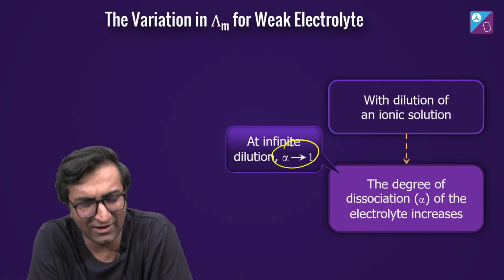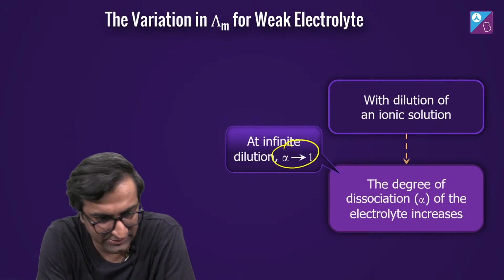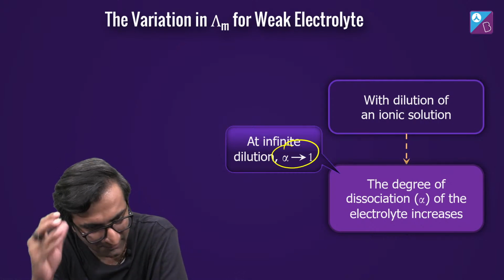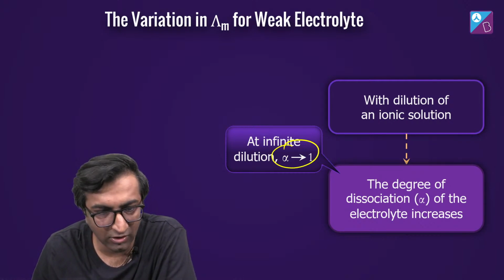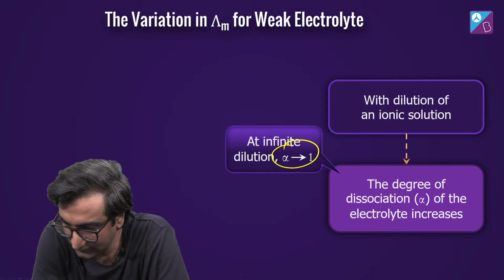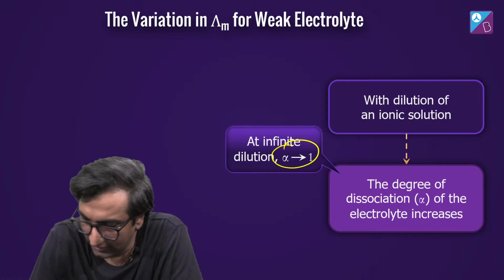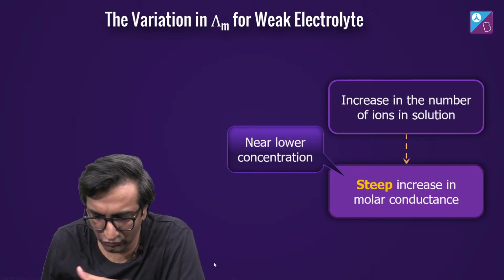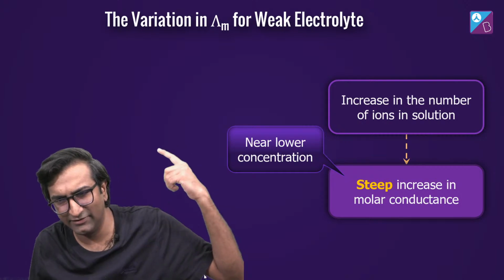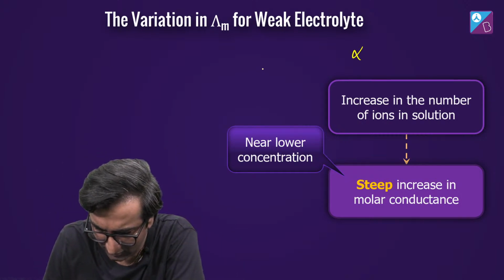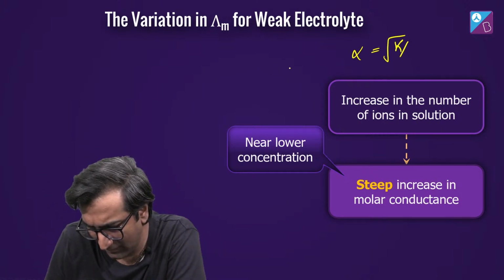So at infinite dilution, alpha almost tends to 1. You remember this from Oswald's dilution law, as Priyanshu just said. Very correct. And you know how it works: if concentration becomes very low, there is a sudden increase, because alpha is equal to under root K by C.